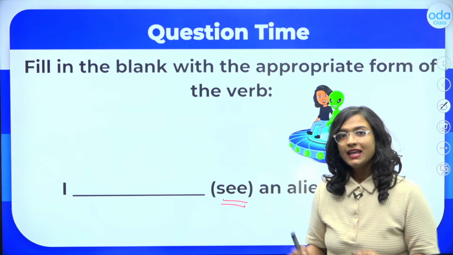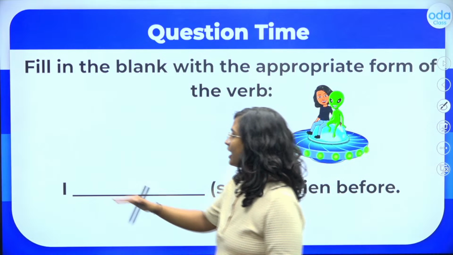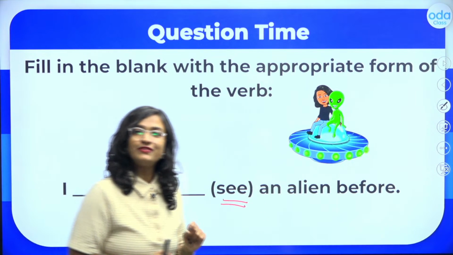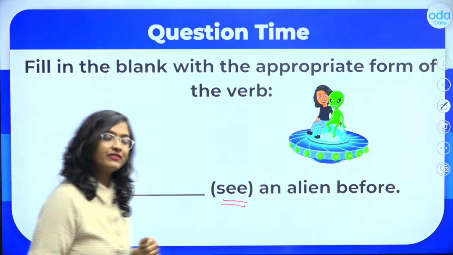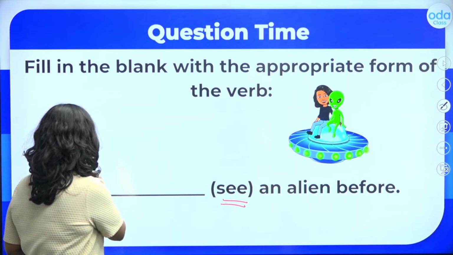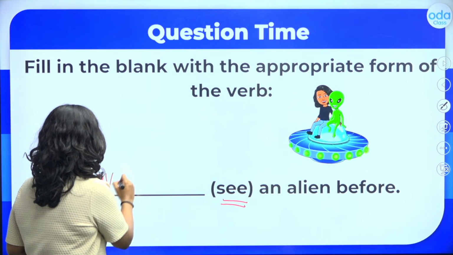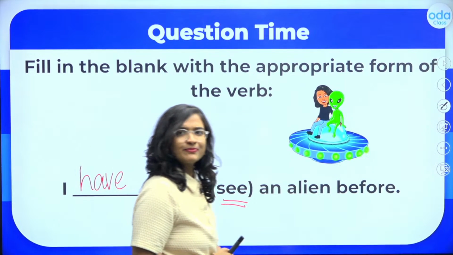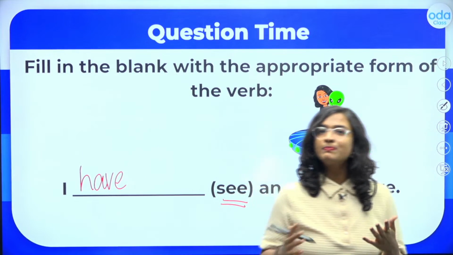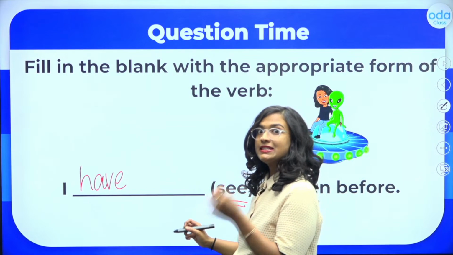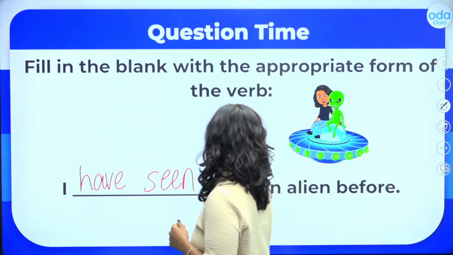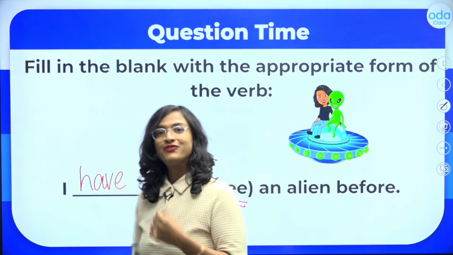Remember, students, in the present perfect tense, after the subject, the first thing we do is use the appropriate auxiliary verb, either has or have. Now we know that with I, we use the verb have. So, I have, our action verb is see. Now we know that the past participle of this verb see is seen. So let's write down seen. I have seen an alien before.